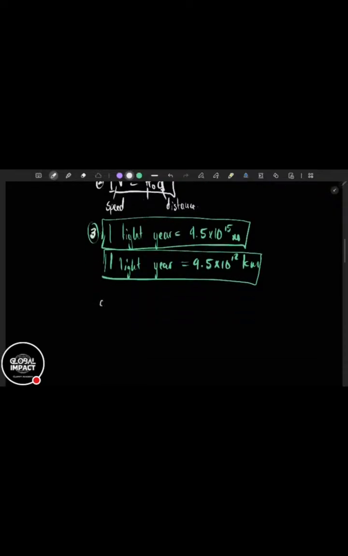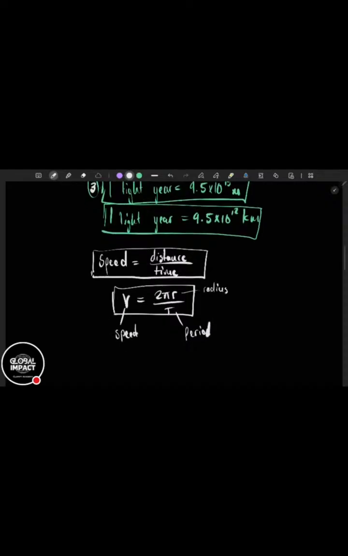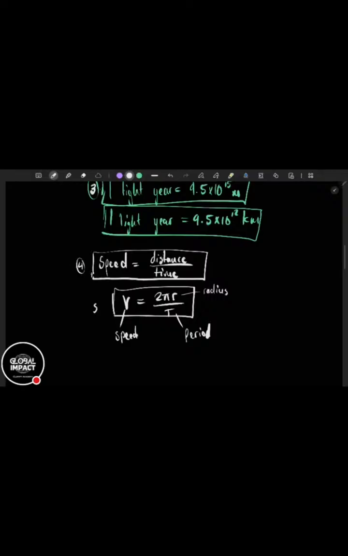Then you must know that speed is equal to distance over time. It will work. When you're talking about speed of planets and all that, you just need to know distance over time. And we have another one for orbital speed. It will be distance over time. Speed v will be equal to 2 pi r over t. It is still like distance over time. r is going to be the radius, and t is the period, which is the time to go right round, so you are able to find speed. So with this, you should be fine. This gear should protect you.